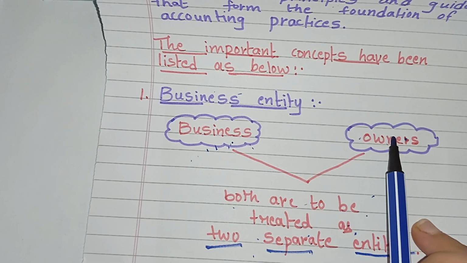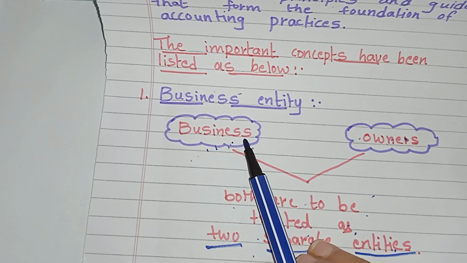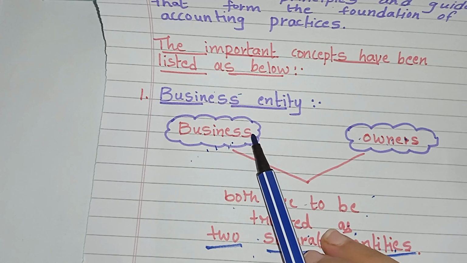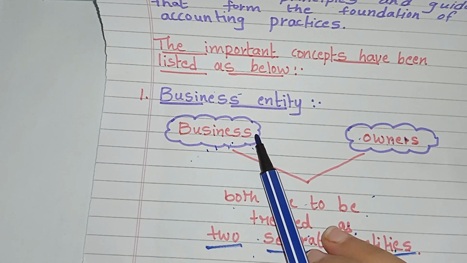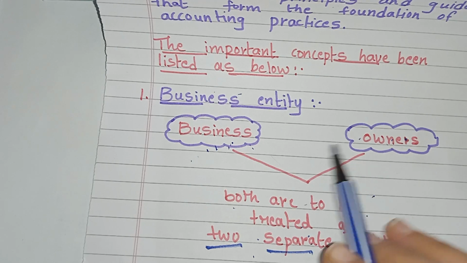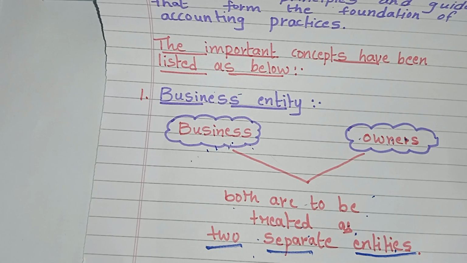So the owner is one entity and the business is another distinct entity. Here the owner is assumed to be giving money to another distinct entity. So this is the meaning of business entity.